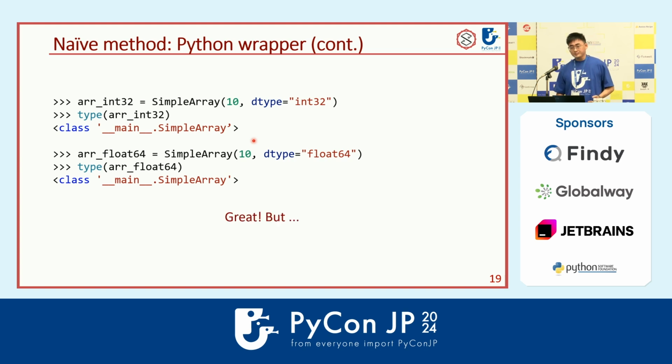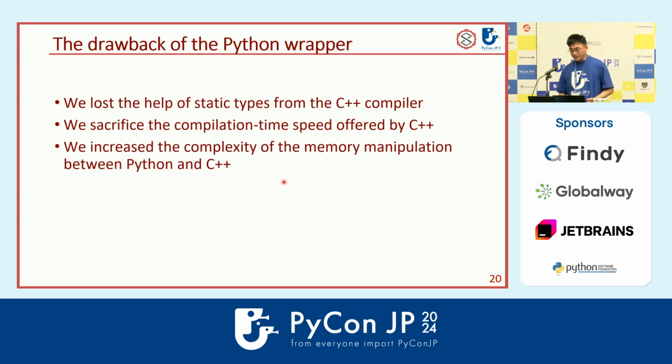It works, but it's not very ideal because there are some drawbacks. So the first thing is, if we implement something on the Python side, then we lose the static check from the C++ compiler. And we want to have that because static checks are very helpful. And the second thing is, we just mentioned that if you put some code on the Python side, it will sacrifice some speed. We don't want to lose some optimization from the C++ compiler because we want to write a very fast array.